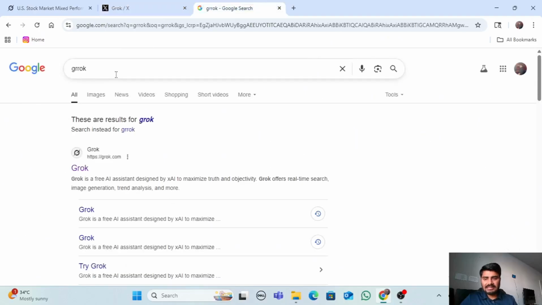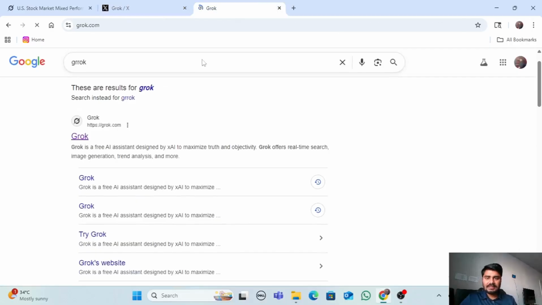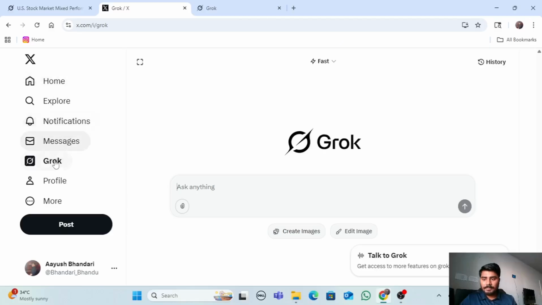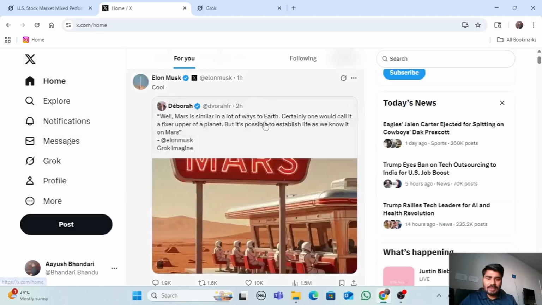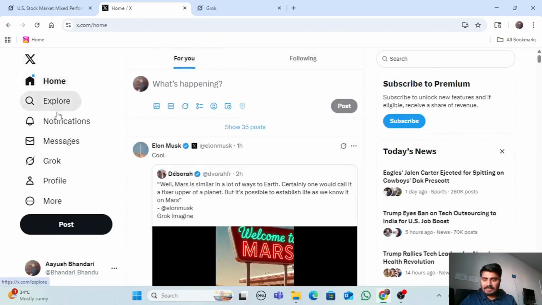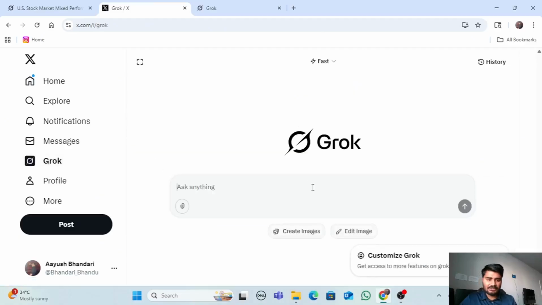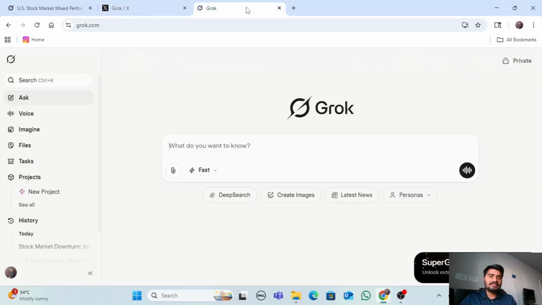First, we can visit its website. We can just search Grok, and then visit its website. This is its official website, this is the user interface. We can get access to Grok from here, or we can get access to Grok from X. If we have an X account, we just see Grok in the left corner here. It's integrated with X, so it's easy to use from here also. And we can simply download it from the App Store or Play Store.